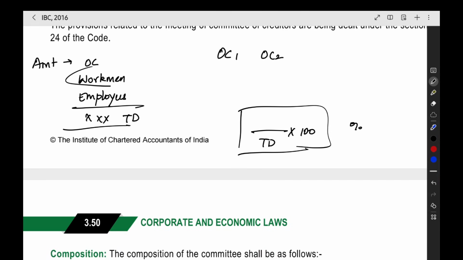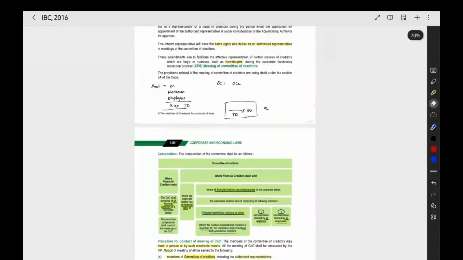Now here when you take the debt due to workmen, this will give you the voting percentage for the workman representative. Here when you take the committee of creditor where we are having a workman representative, those people are also there. Then what will happen is that the workmen employees, those representative, one representative, they are here, they are in the committee of creditors, right? Those people will also get the voting share. Normally they will not get any voting share, but when they are having only operation creditor, workman representative and employees in the committee, then these people will also get a voting share. Now like this, total debt is this only, and when you're taking the particular debt of those particular persons, you will get the voting share. This is very simple only, so we can move to the next part.